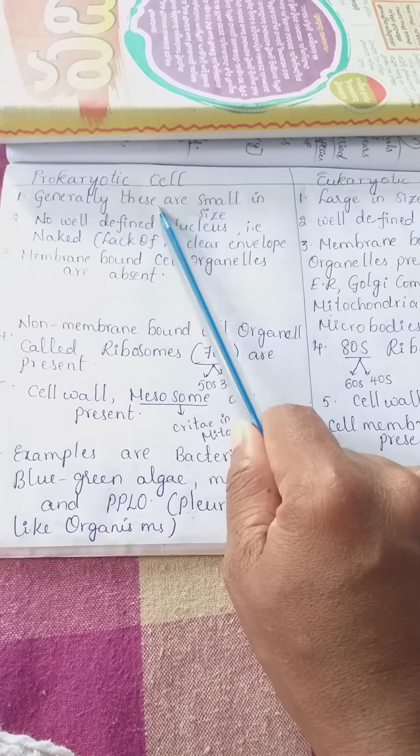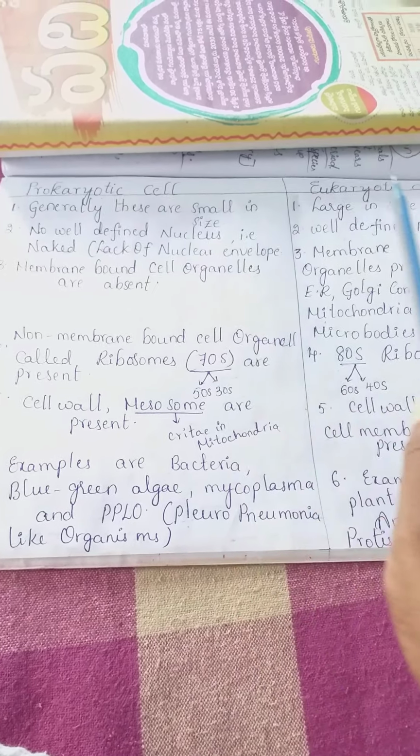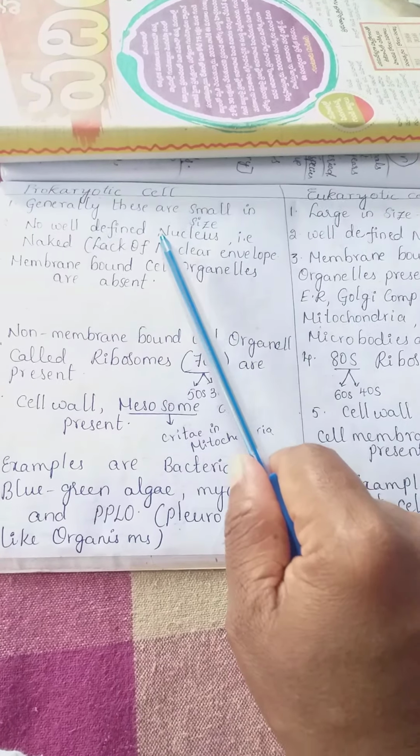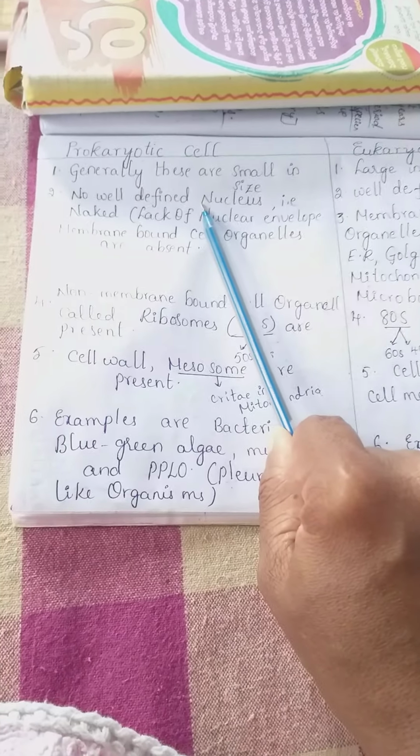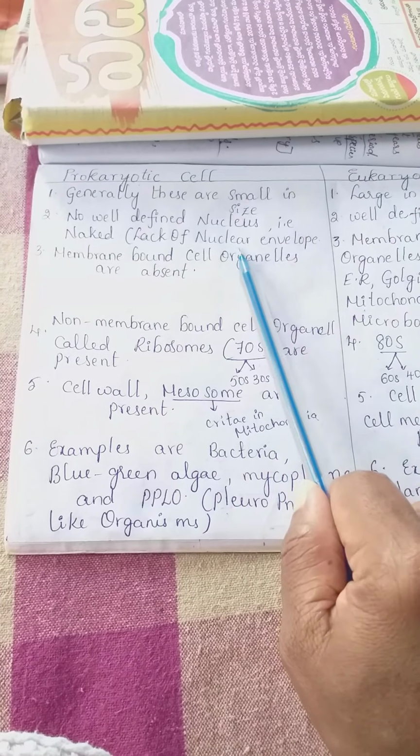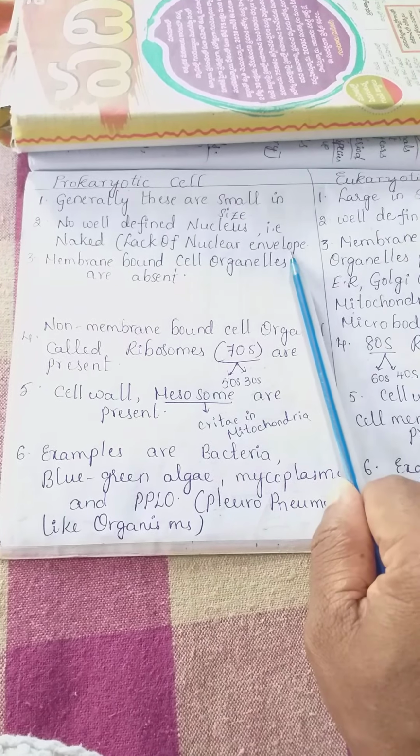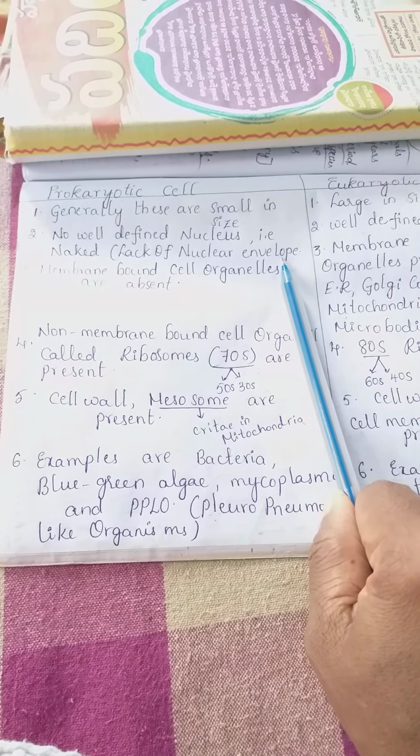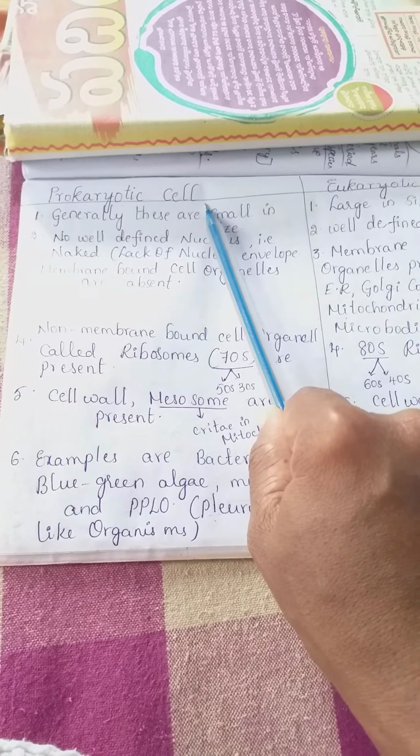Prokaryotic cells are generally much smaller than eukaryotic cells, and here there is no well-defined nucleus, which means the genetic material is naked, without a proper nuclear envelope. This is the main reason why some of the cells are kept under this division.